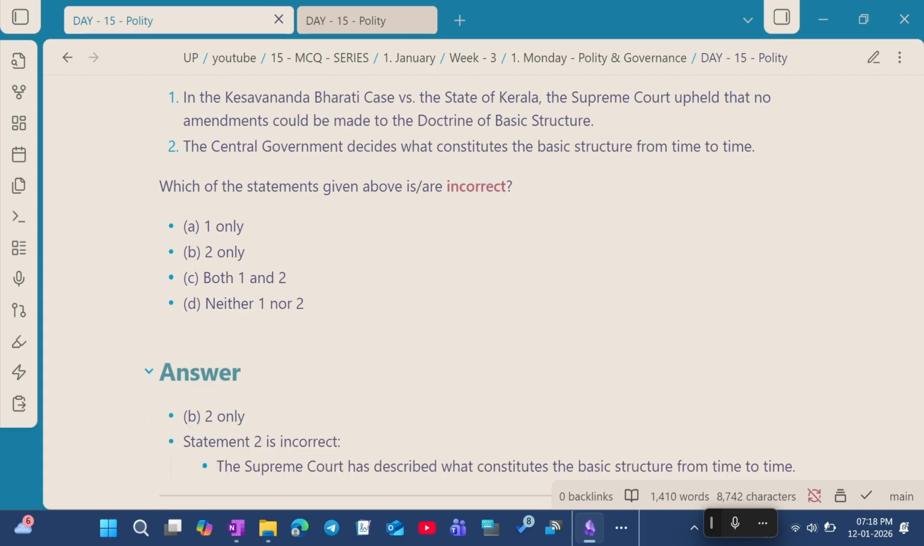So the answer for this question is option B, 2 only. Statement 2 is incorrect because it is the Supreme Court that decides what constitutes the basic structure from time to time. It is not the central government that decides.